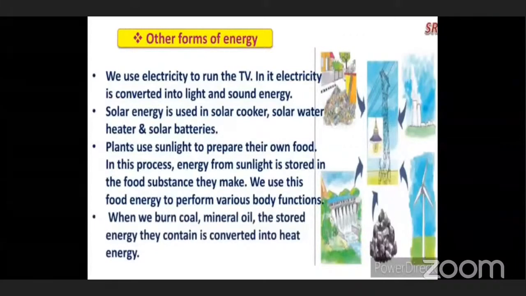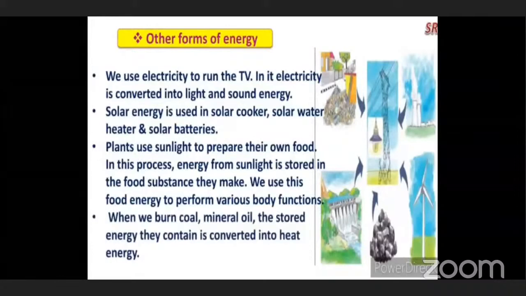As soon as we switch on the button, the TV is on, and in it electricity is converted into light and sound energy. So as soon as we switch on the button, what happens? Electricity is converted into light energy and sound energy, and we can see the pictures on the TV and listen to the sound of the programs. Why? Because the energy is converted.